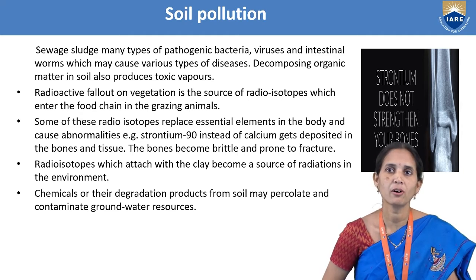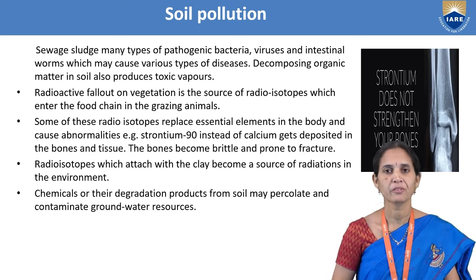Radioactive fallout on vegetation is the source of radioisotopes which enter the food chain in grazing animals. Some of these radioisotopes replace essential elements in the body and cause abnormalities.